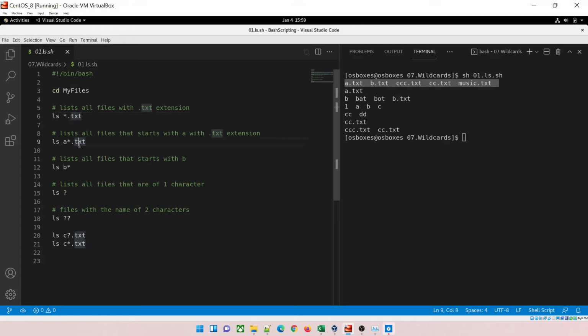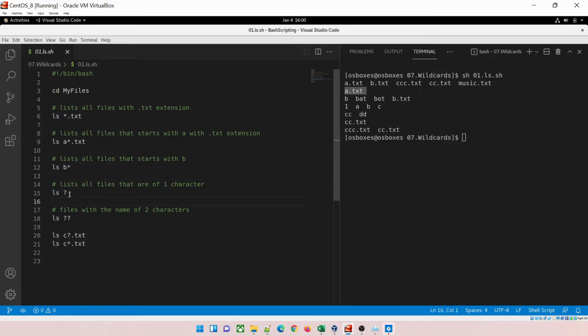Similarly, a* means anything that starts with a. After that, it has some characters or not, it does not matter. It will print. So it has printed this. Now in this, ls b* means after b anything. If it has an extension, perfect. If it does not, it does not matter. It will print anything that has a file name and that starts with b.